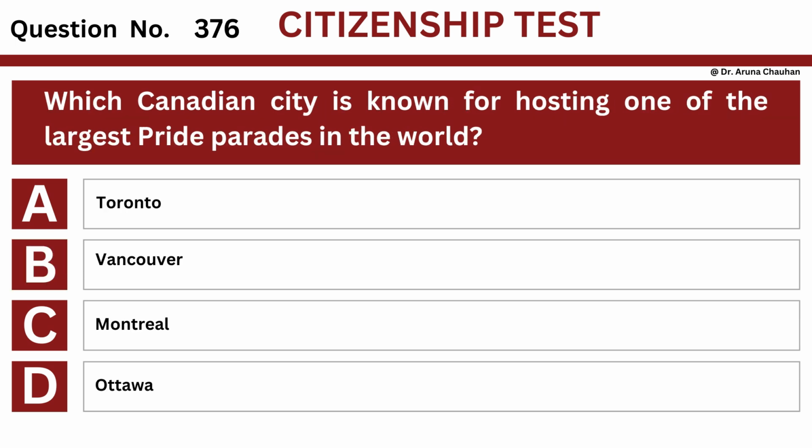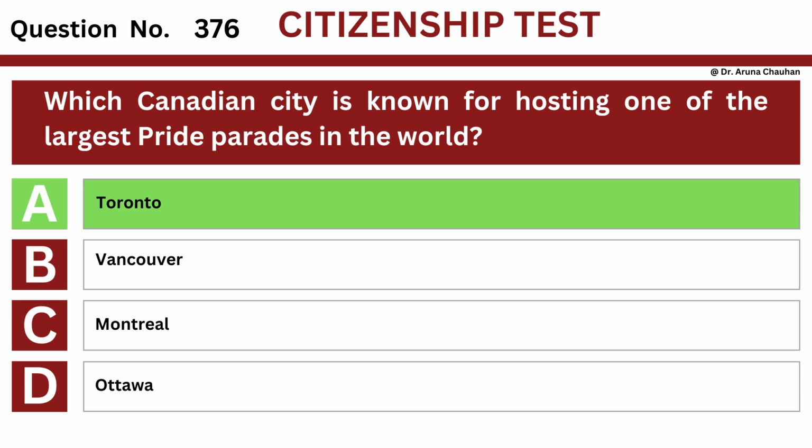Question number 376. Question: which Canadian city is known for hosting one of the largest pride parades in the world? Option A, Toronto. Option B, Vancouver. Option C, Montreal. Option D, Ottawa. The answer is option A, Toronto.